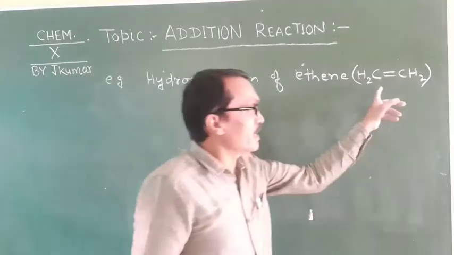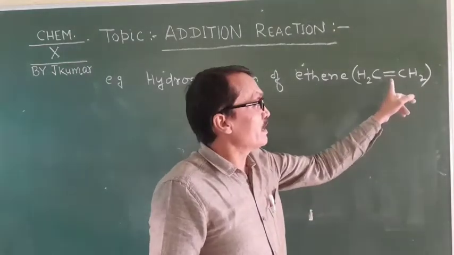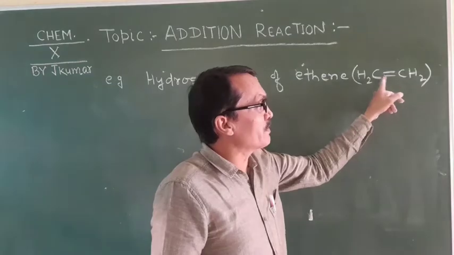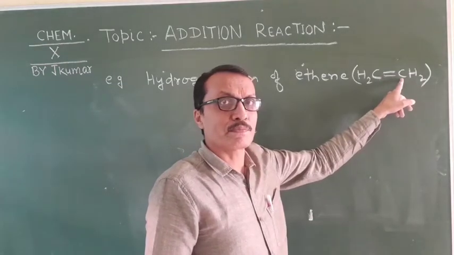You can see here, students, in ethene there is a double bond between the carbon atoms.